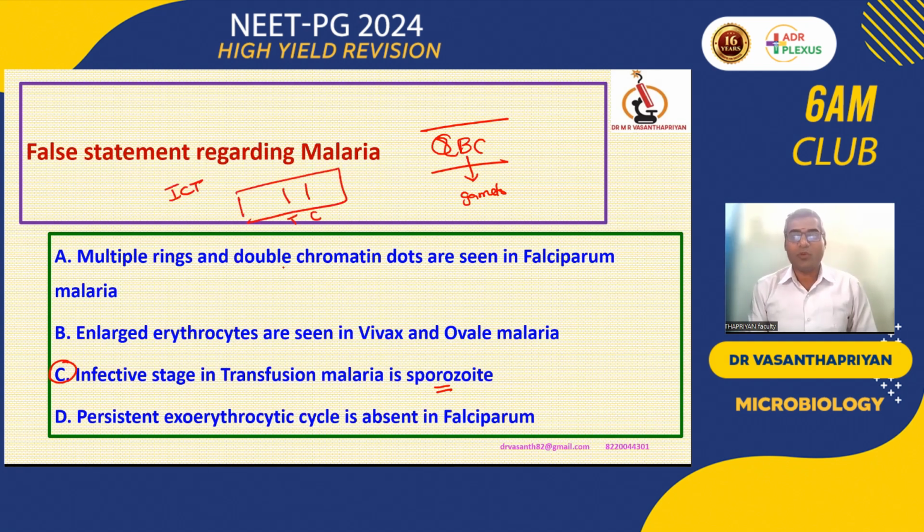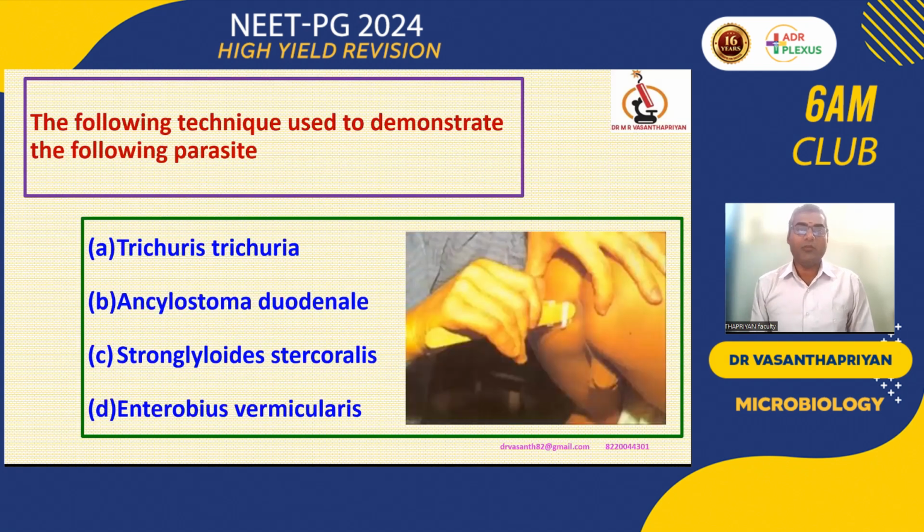Okay, so the immunochromatographic test. The test band comes first, followed by the control. The sample touches the test band and then the control band. The control will always be last. Sometimes there will be a mismatch given in the exam, so always remember the control is last, because the sample touches the control band at the end. Now the following technique will be used to demonstrate the following parasite.